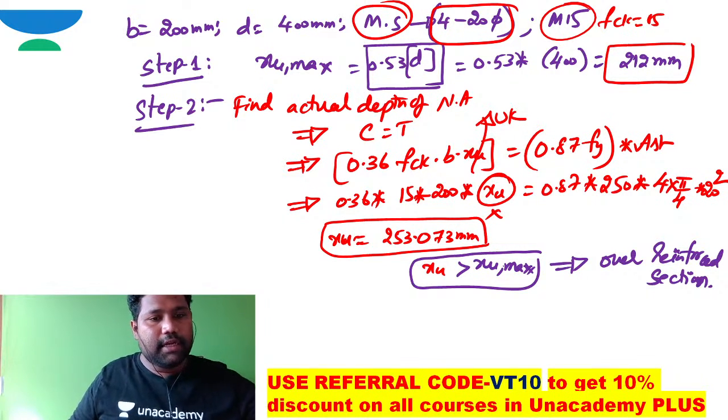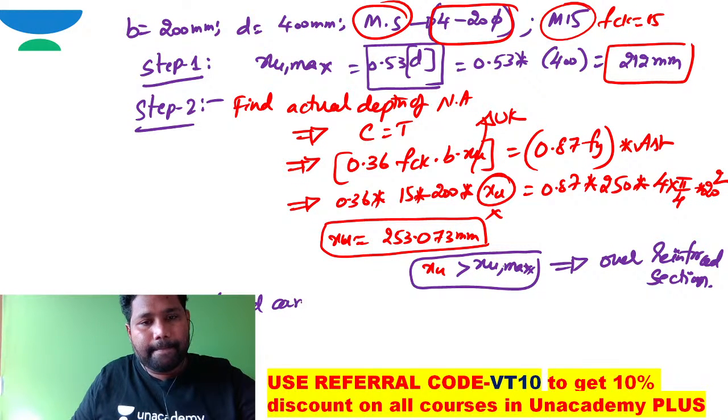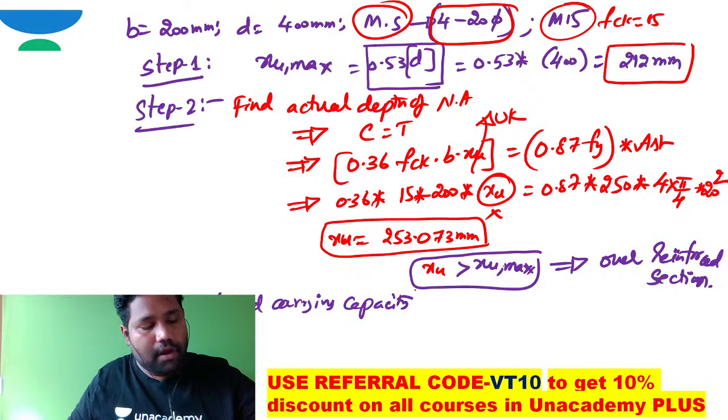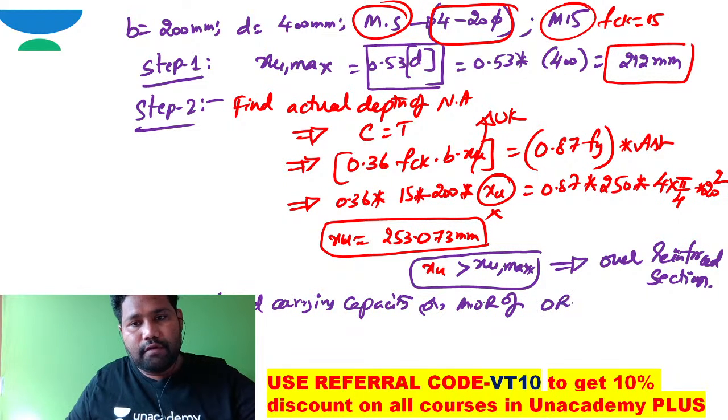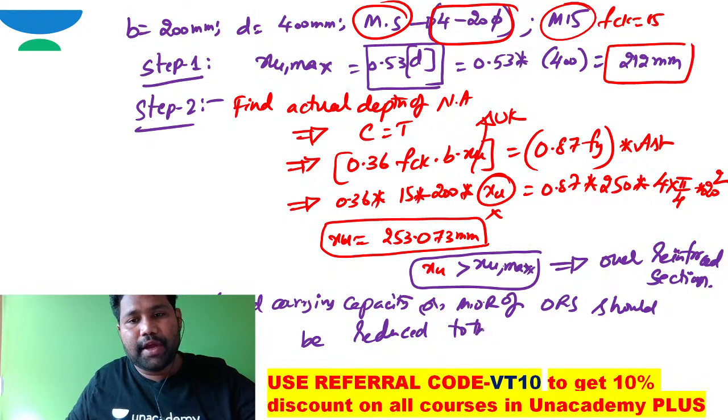You can write here that the load carrying capacity, or moment of resistance, of the over reinforced section should be reduced to that of a balanced section.